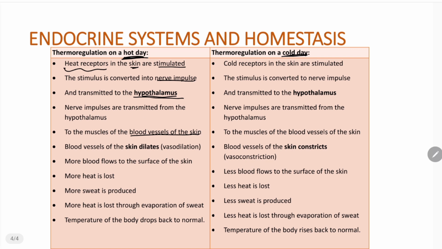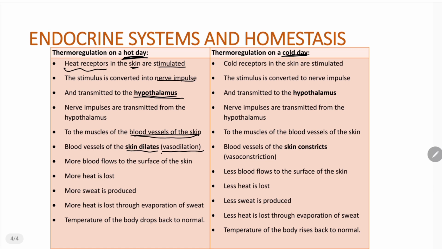Why are the nerve impulses from the hypothalamus going to be sent to the blood vessels of the skin? Well, because it is hot, the blood vessels of the skin are going to become dilated. That is why the hypothalamus sends impulses to the blood vessels of the skin, so that they become dilated. Now remember, we said that dilated simply means these blood vessels become wider. And the process of these blood vessels becoming wider, we simply call vasodilation.